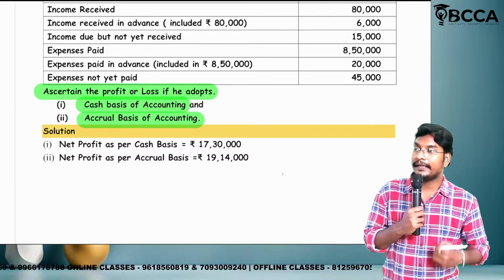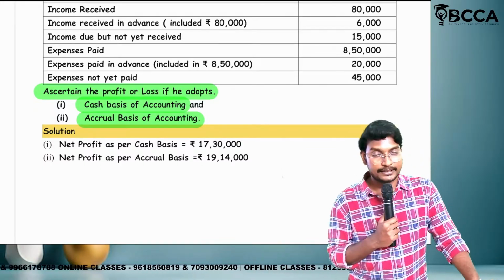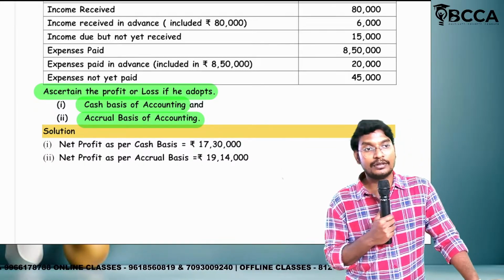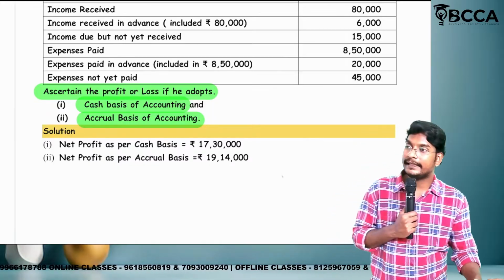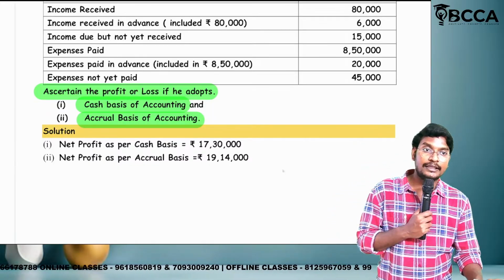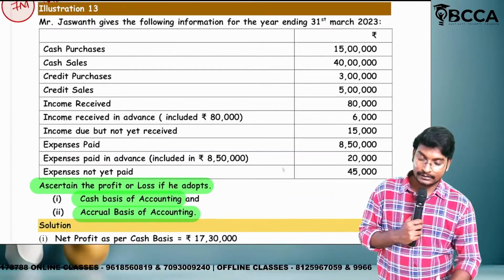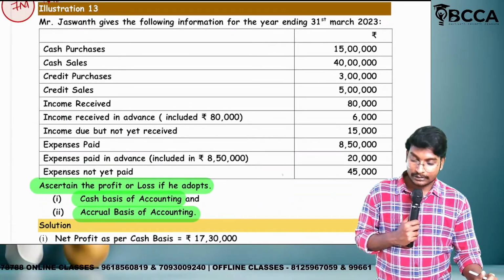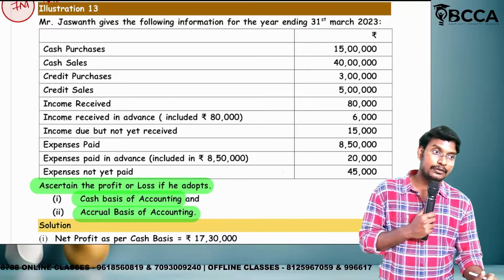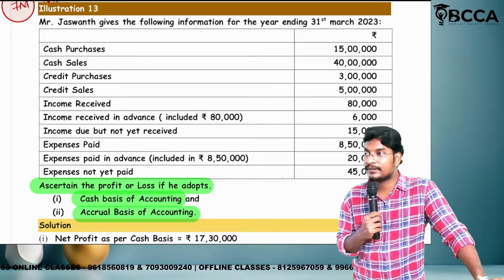In order to find out the profit or loss, we need incomes and we need expenditure. If the income is more than the expenditure, we call it a profit. If the expenditure is more than the income, we call it a loss. So let us start finding the profit as per cash basis. First we are going to discuss the cash basis, then the accrual basis.